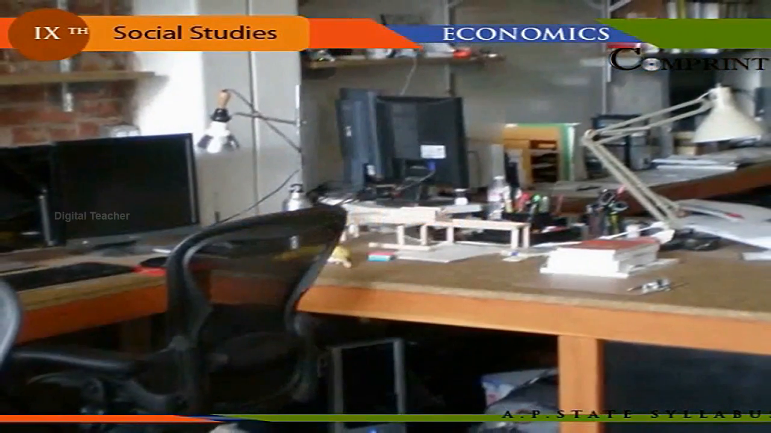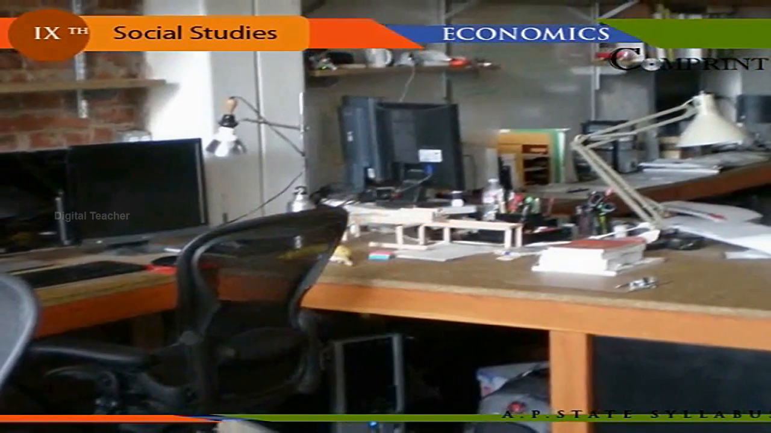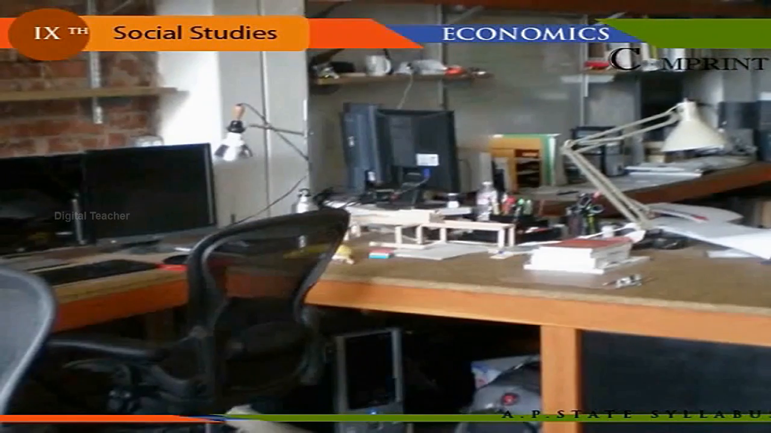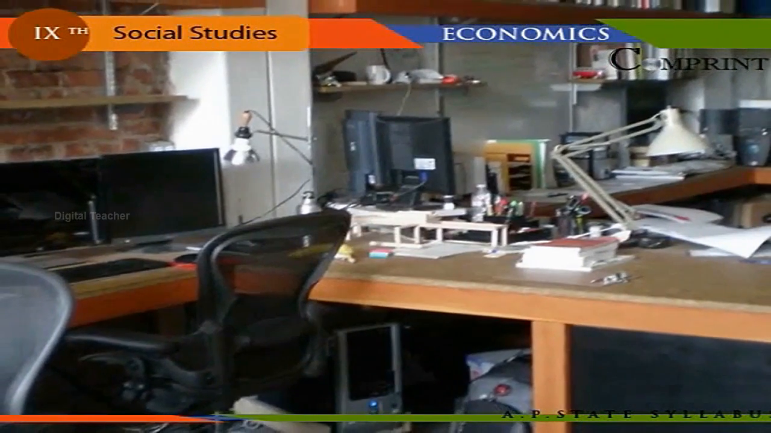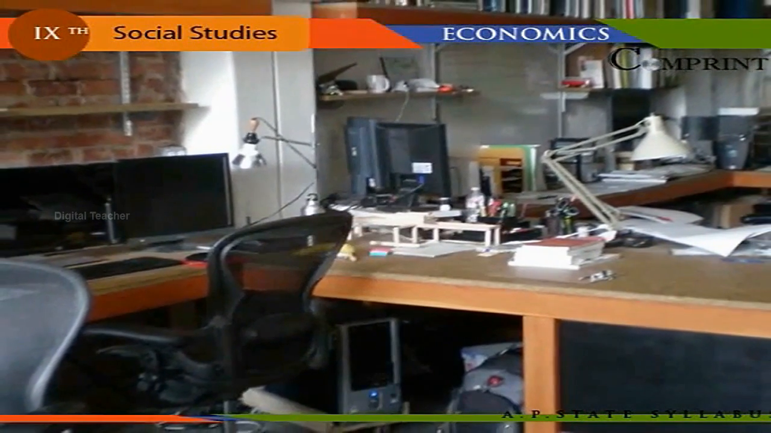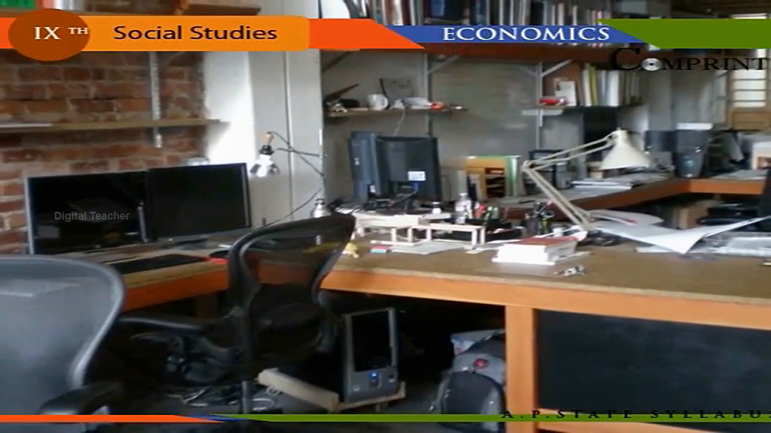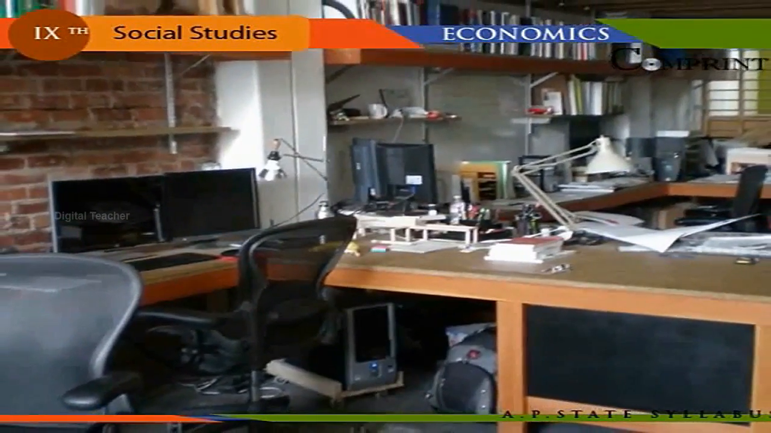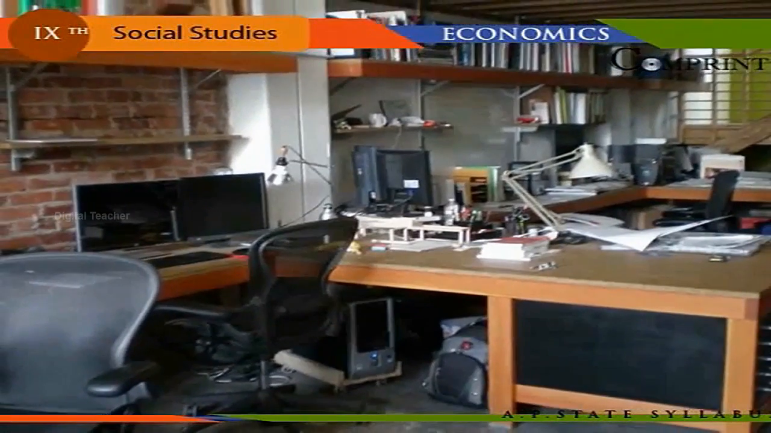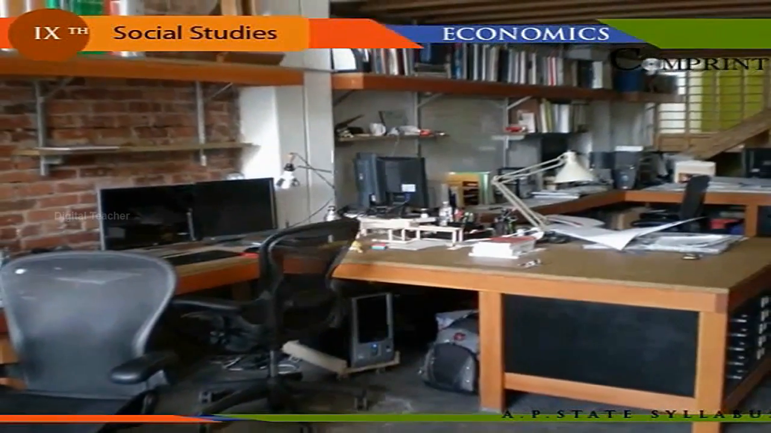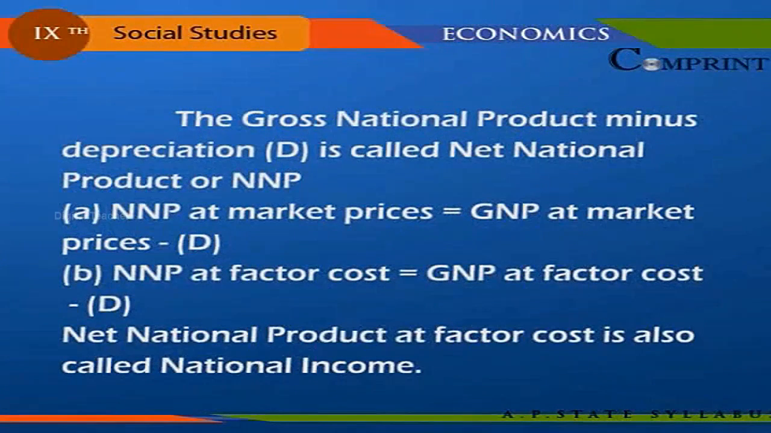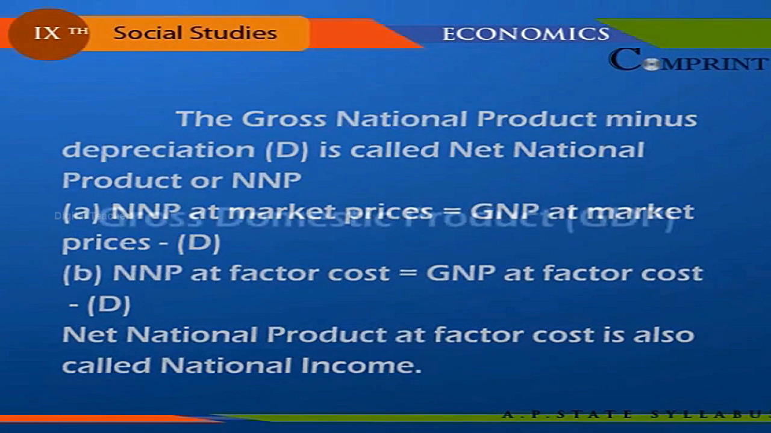Net National Product (NNP). In the process of production of goods, some of the capital equipment like machines and buildings get old and worn out, and therefore there is a loss in the value of capital assets. This fall in the value of capital is called depreciation. Depreciation is subtracted from income generated to get the true value of the national product. A. NNP at market prices equals GNP at market price minus depreciation. B. NNP at factor cost equals GNP at factor cost minus depreciation.